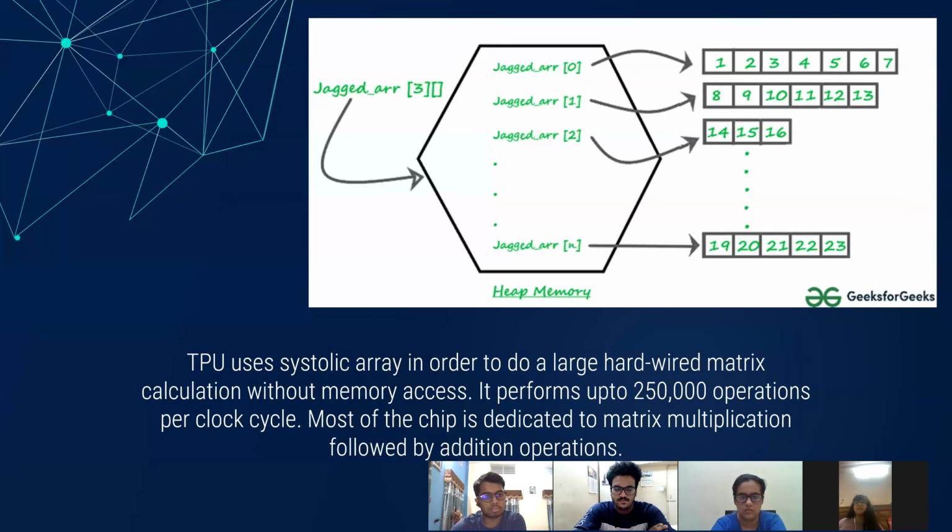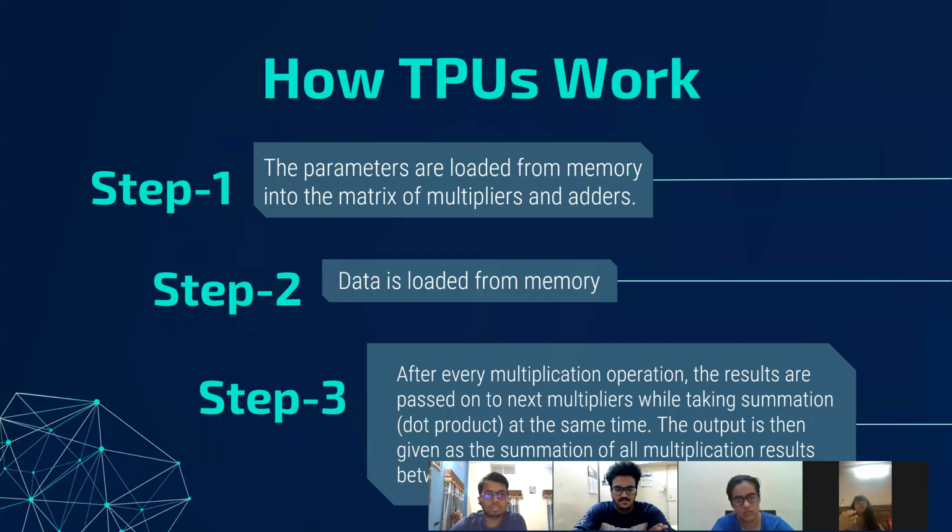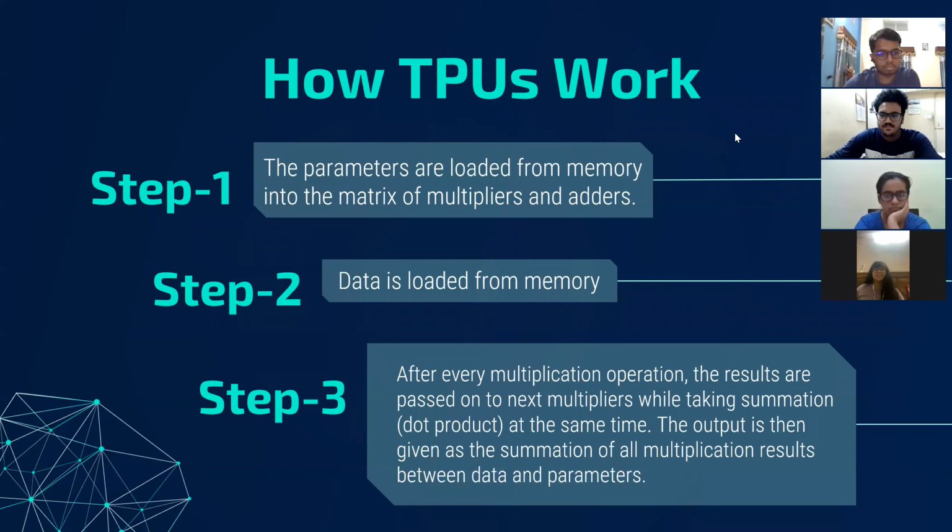As matrix multiplication is vastly used in neural networks, we have come up with this system. TPU uses systolic arrays for large hardwired matrix calculations without memory access. Most of the chip is dedicated to matrix multiplication because that is the main agenda of taking up the TPU, and after that, we give the next preference to the addition operations. Next we'll talk in depth about the working of the TPUs and different versions of it, and all of this information will be given by my other team members.